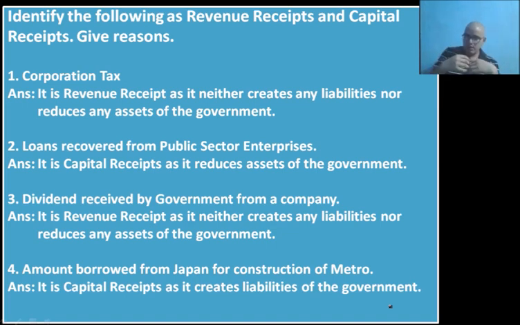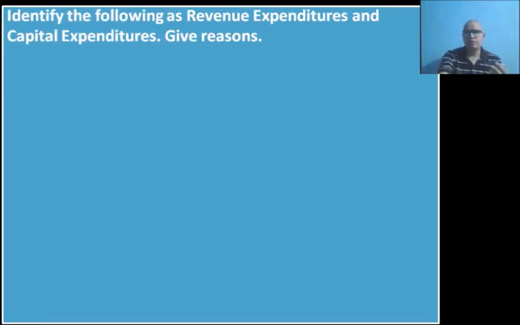Government is receiving money, but it is a liability because the government will have to repay it back. And we are dealing with the principal amount, not the interest amount, so it is a part of capital budget, capital receipt.